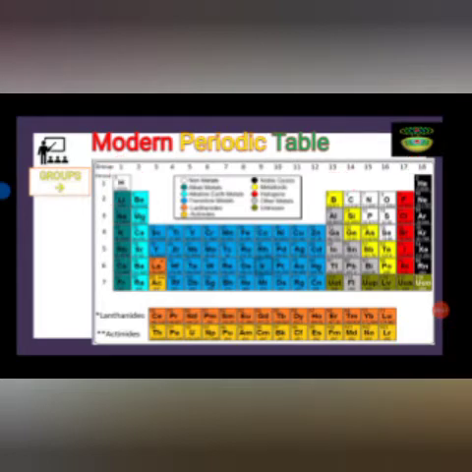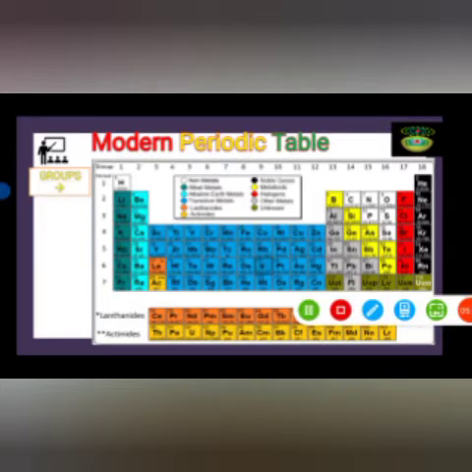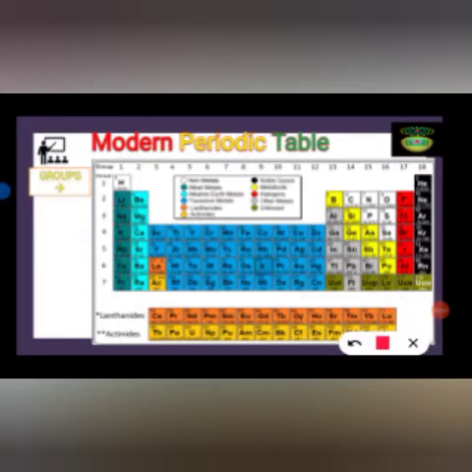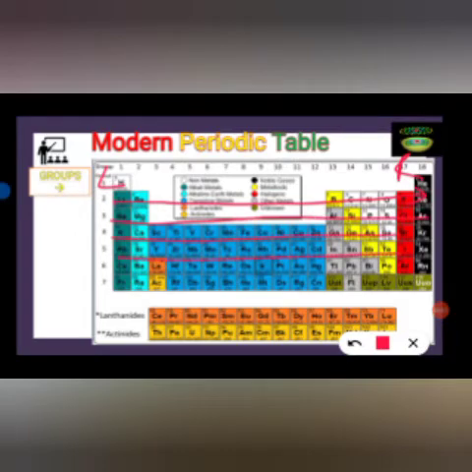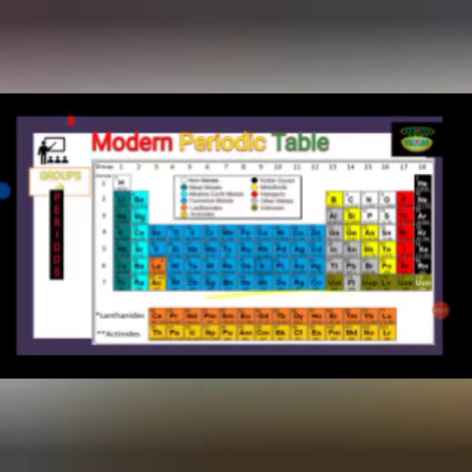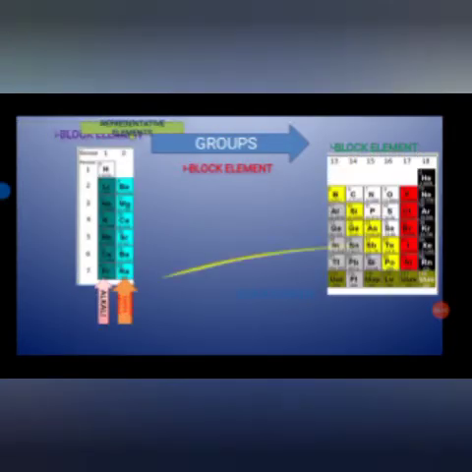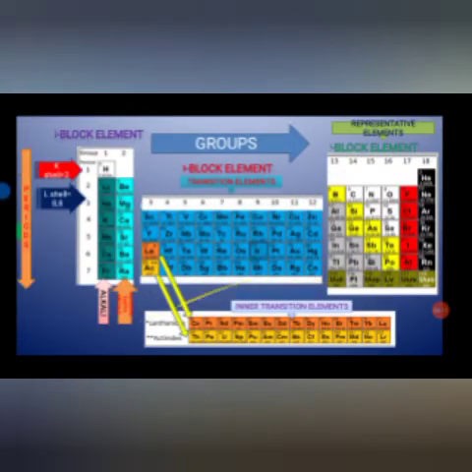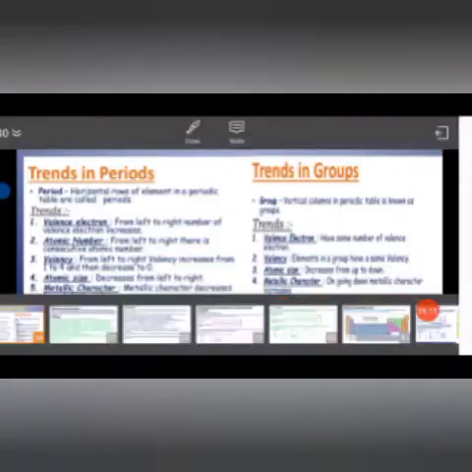So valency is increasing when we move from left to right, and it remains the same from top to bottom. If we are talking about periods, this is the comparison of these elements with each other, the left and the right side. So down the group, when we talk, that time it is different.